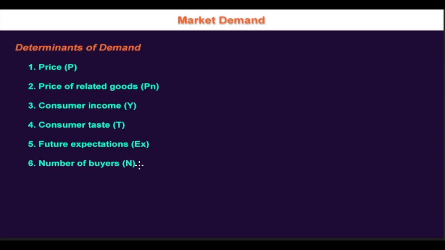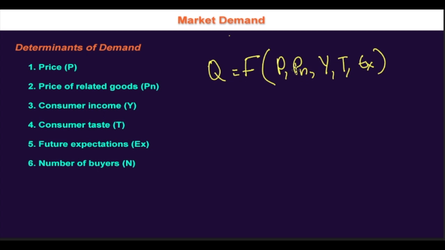So it is possible to show the relationship between the individual demand for any good and its determinants, and it can be given in an equation. The quantity demanded as Q would be a function of P, Pn, Y, T, and Ex. That is the price, the price of the substitute, consumer income, taste, and future expectations.